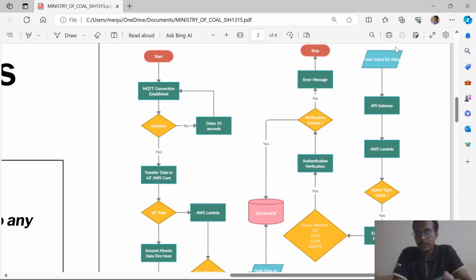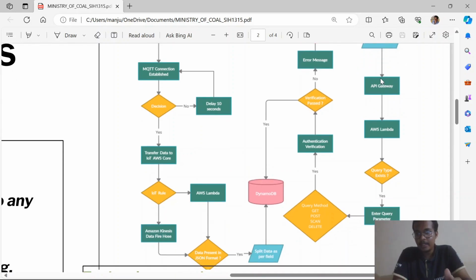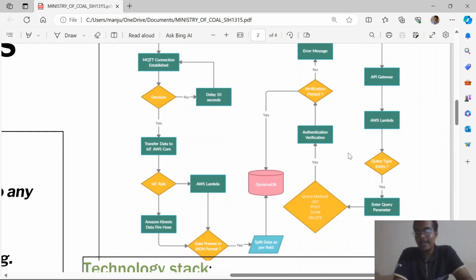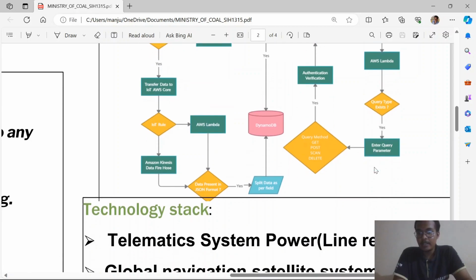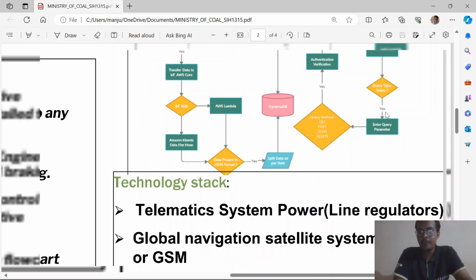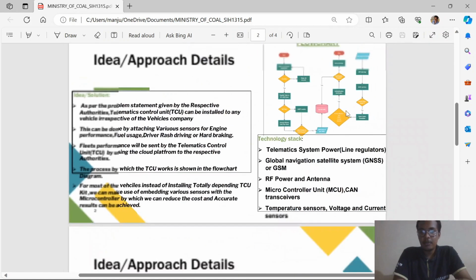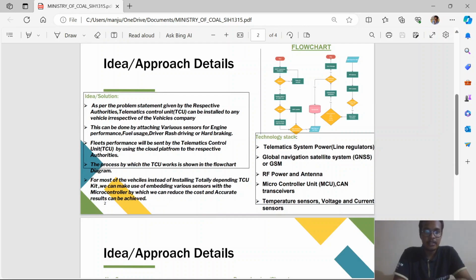So here the user can give the input data, and here is the API, application interface gateway, and AWS Lambda. I have said before, it is used as a cloud platform provided by Amazon, where the data can be used as a query. Here you can give your query, and by which the process will go. And this is the basic idea that we are presenting right now.